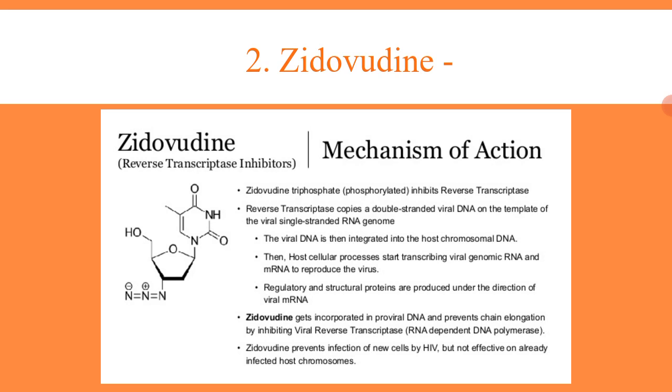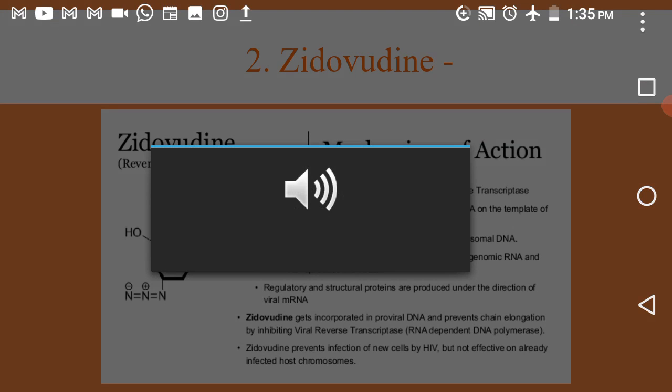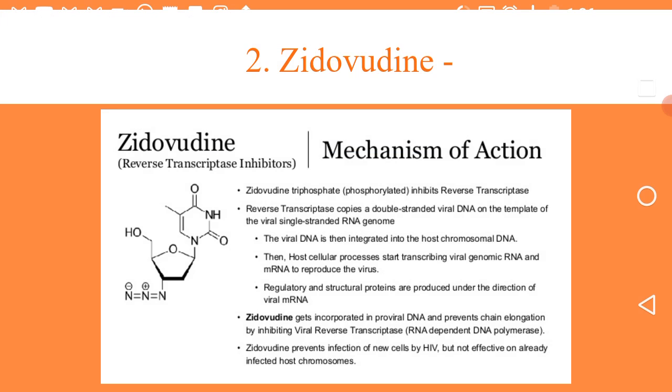Okay. After it gets integrated into the host chromosome, the host starts transcribing the viral genome. Instead of its own genome, the host will now start producing the viral genome. This is the process in the absence of the drug. Okay, this is the normal process which is going on. The virus is present, the host is getting infected. Now how the host is getting infected, that is what we are focusing on for now.